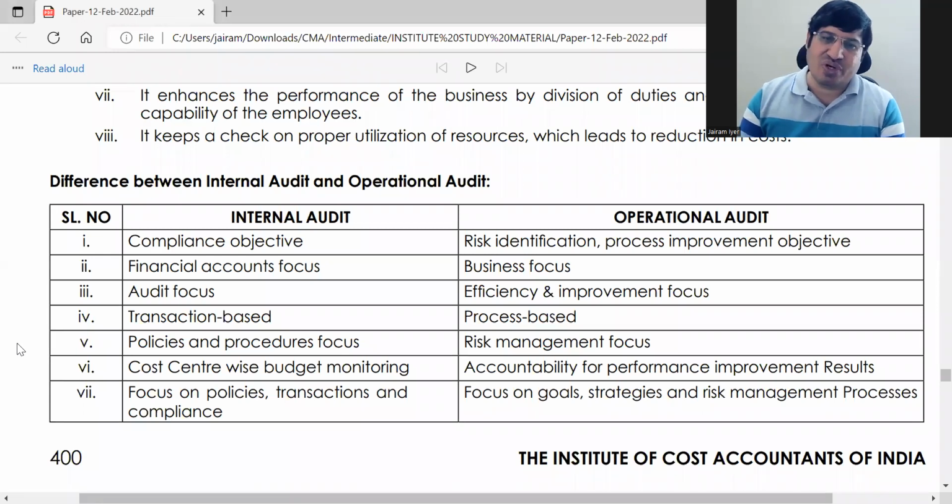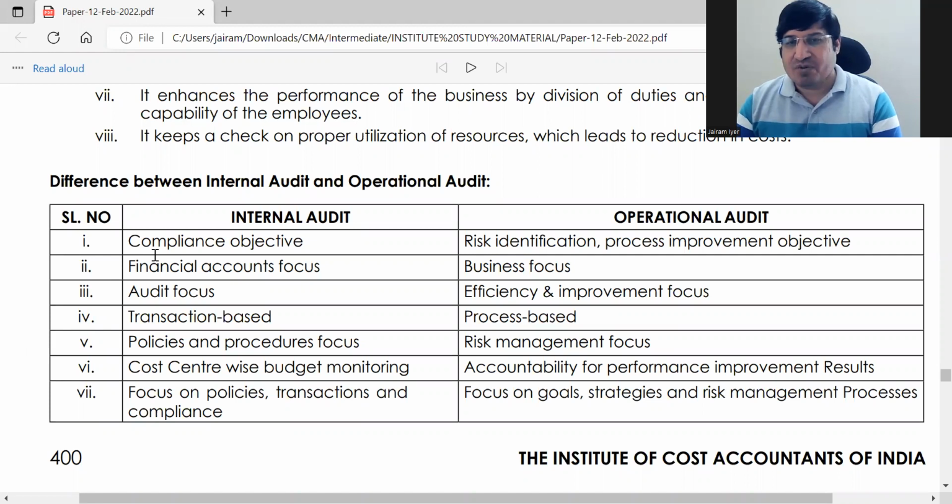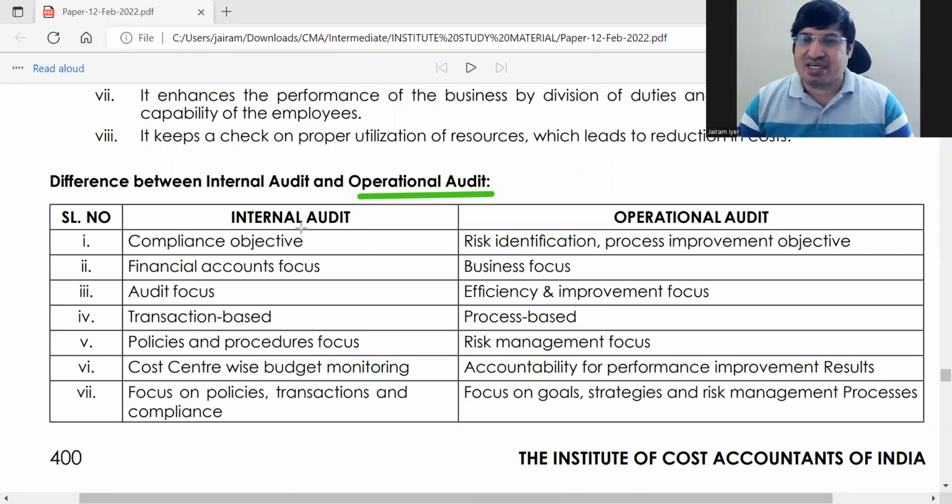Right, this is how you can do it. So internal audit and operational audit. Important. Why important? Because most of the students do not know about operational audit. This term is new to them. If they do not know one term, how will they differentiate? Correct. So which is why this question becomes important.